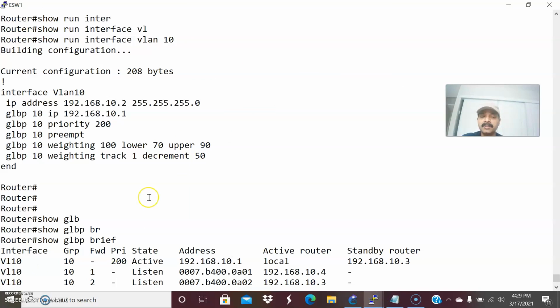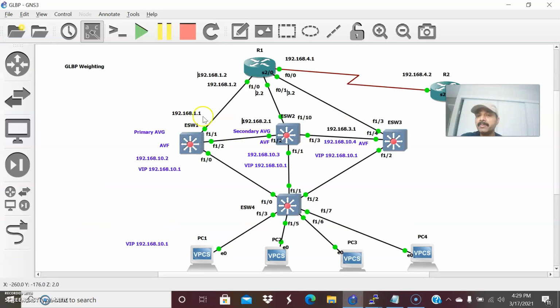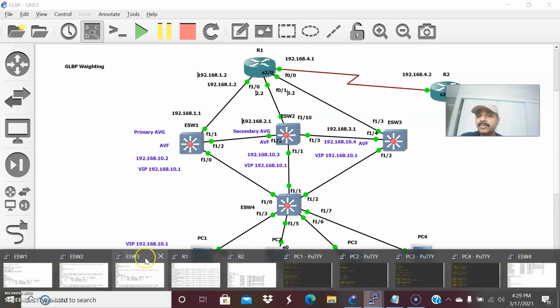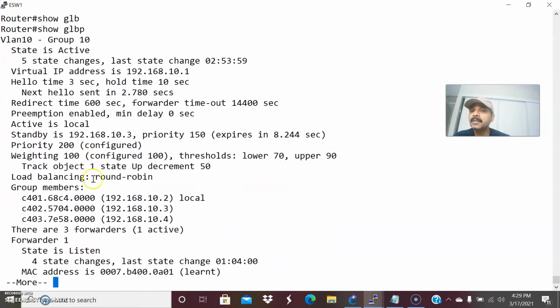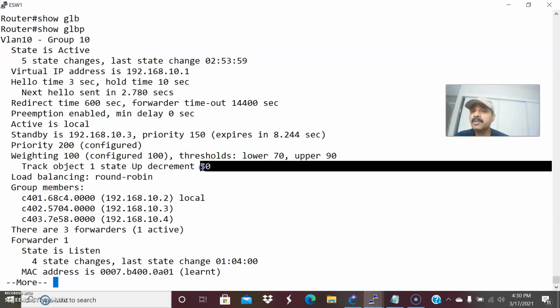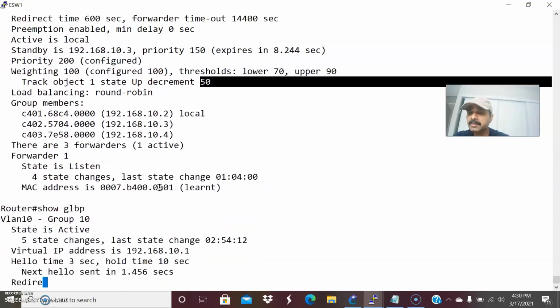So let us go to the individual devices. As per this configuration, I'm going to perform a manual shutdown of this interface, FastEthernet 1/1. Before that, let us see the individual behavior. Let us do show GLBP. You can see here the priority is 200, the weighting is 100, the lower threshold is 70, and the upper threshold is 90. Since you configured the decrement value, which is 50, the weight will go below, and the weighting value becomes 50. So let us see.